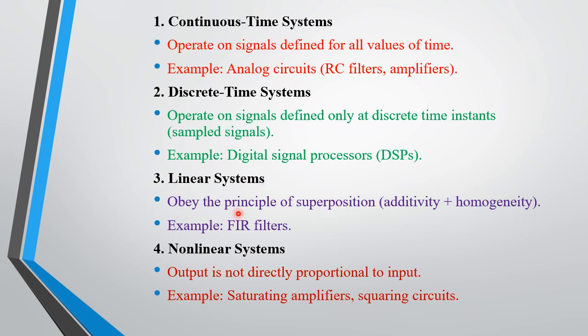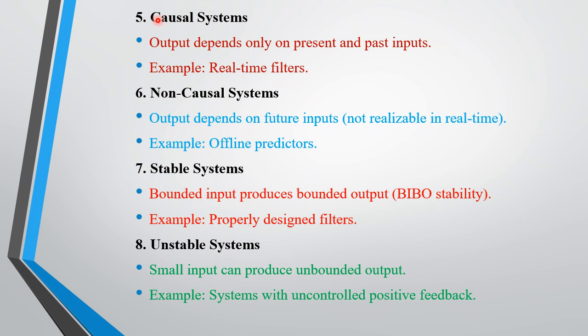Linear systems obey the principle of superposition. The superposition theory used here is additivity plus homogeneity. Example is the FIR filter. A non-linear system means the output is not directly proportional to the input. Again, a causal system means the output depends only on present and past inputs.